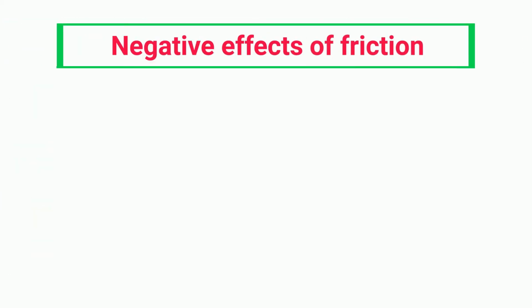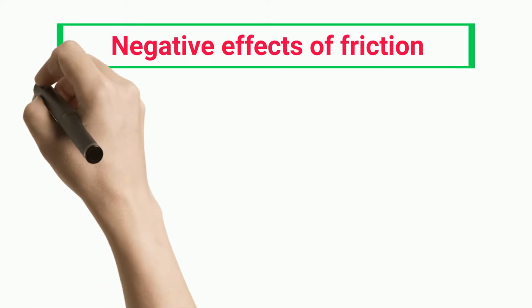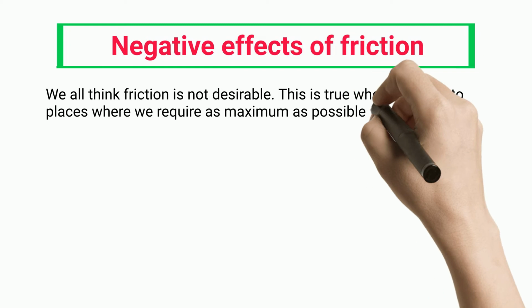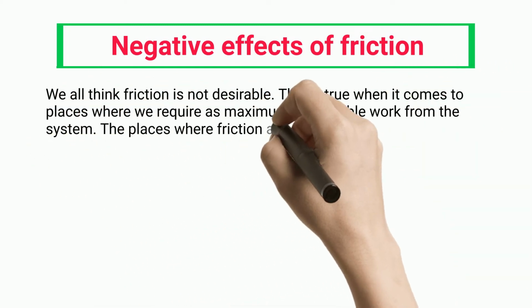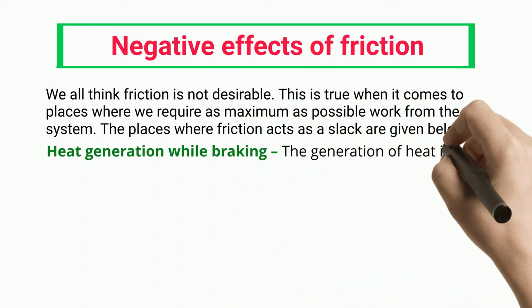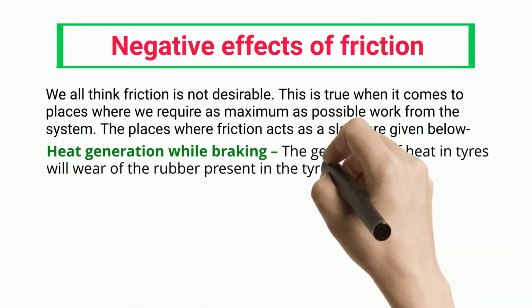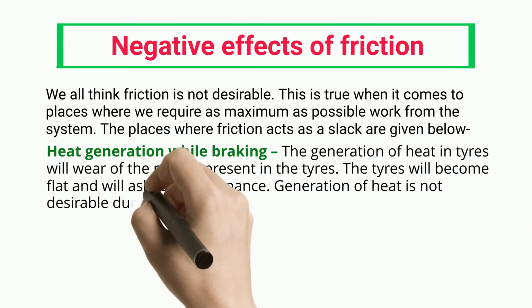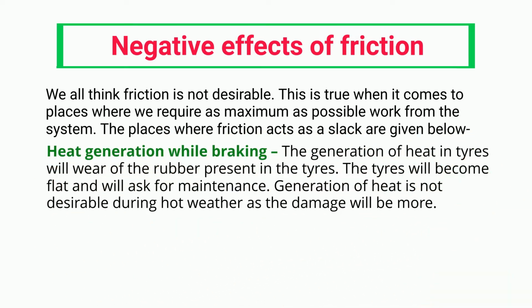Negative effects of friction. We all think friction is not desirable. This is true when it comes to places where we require as much work as possible from the system. The places where friction acts as a slack are given below. Heat generation while braking. The generation of heat in tires will wear off the rubber present in the tires. The tires will become flat and will ask for maintenance. Generation of heat is not desirable during hot weather, as the damage will be more.